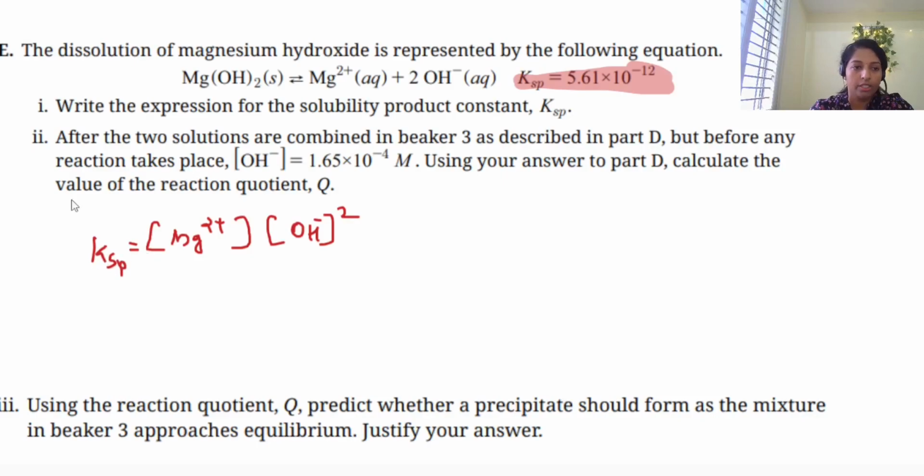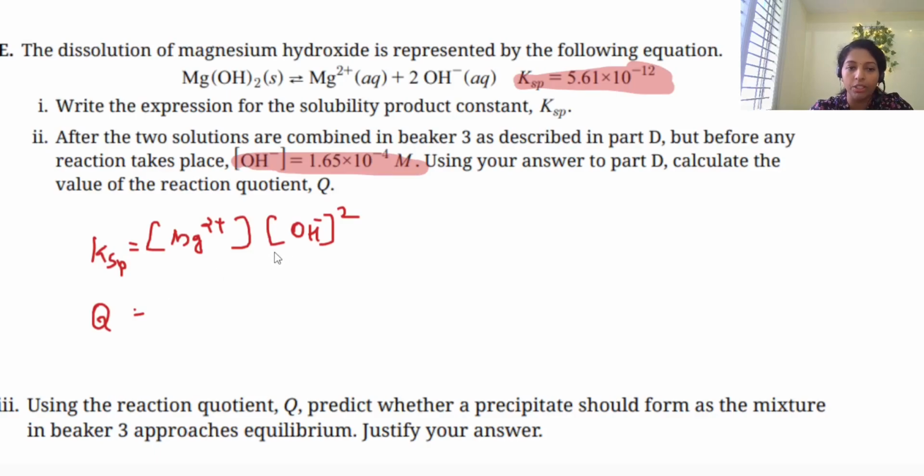Then the second question, part E: after the two solutions are combined, before any reaction has taken place, the OH- concentration is given, and you can write the Mg2+ concentration from the top. After mixing, you just substitute the concentrations. What is Q? Q is the same expression as Ksp. But what is the difference between Q and Ksp? Q means you can use this expression at any time. That is what we call Q.